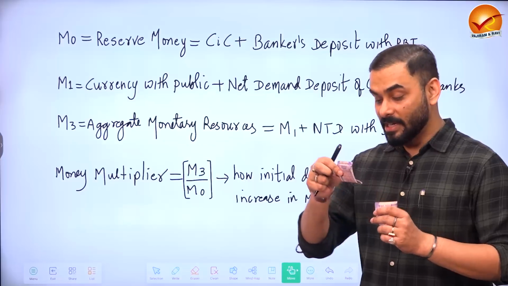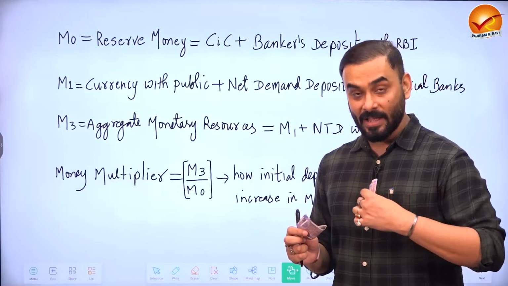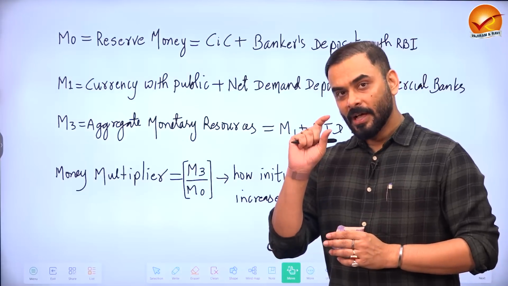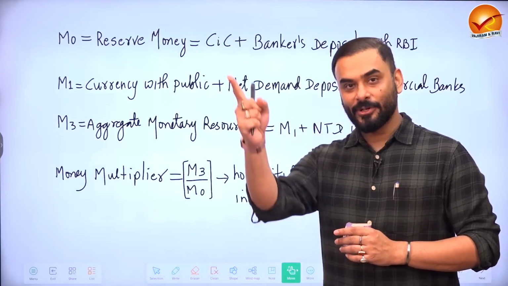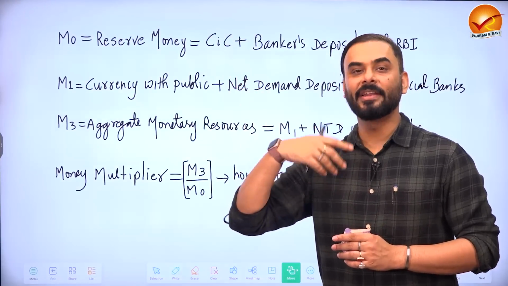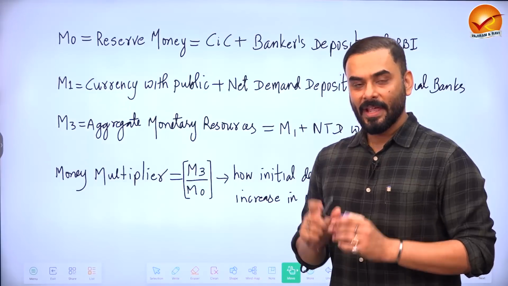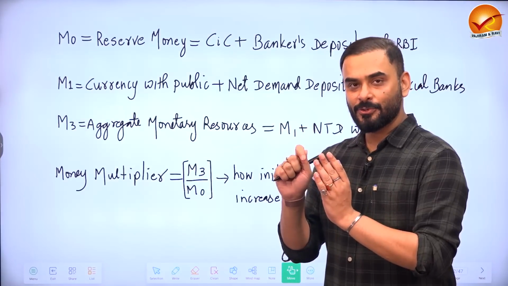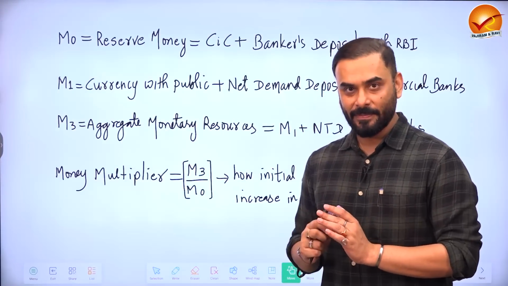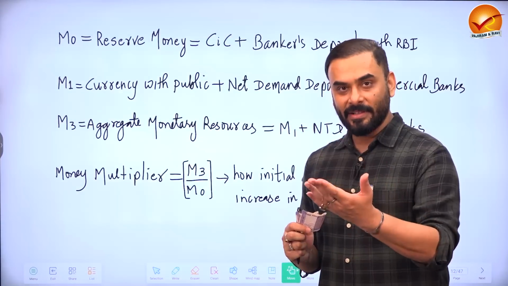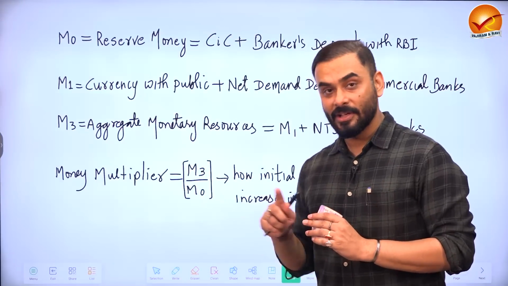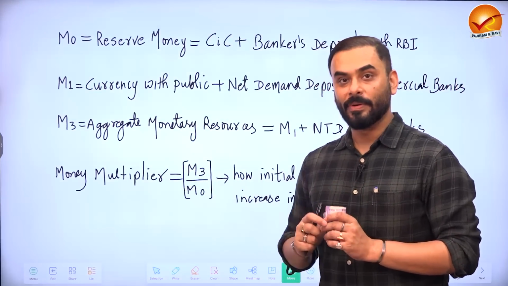Suppose somebody makes a deposit in the bank. So guys, suppose we are public and we are depositing 100 rupees in the bank. A small part of that 100 rupees is also sent to RBI for the maintenance of CRR, etc. And the rest of the money, the bank uses to give as loan to people. So whenever we make a deposit in the bank, a small part goes to RBI and the rest of the money goes in the economy, which is given as loan to public.